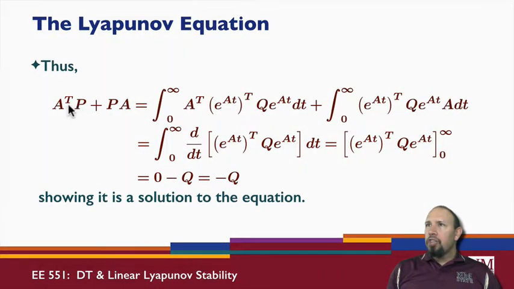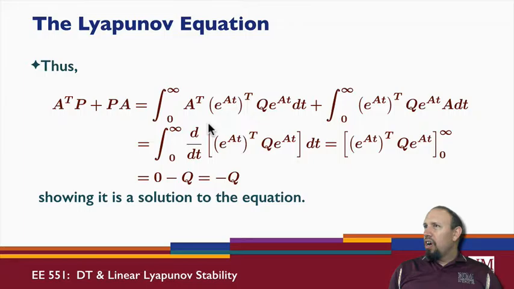All right, so if I look at this quantity now, A transpose P plus PA. So here's A transpose times P. Notice I have this extra A in here, and here I have this extra A in here. So this is PA. I can put these both under the same integral sign, and I can show that, in fact, this derivative with respect to time of this quantity is going to give a term like this plus a term like that.